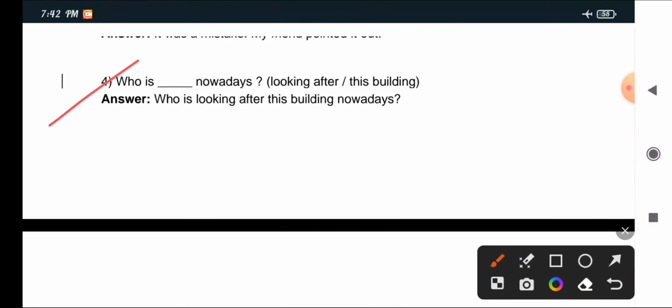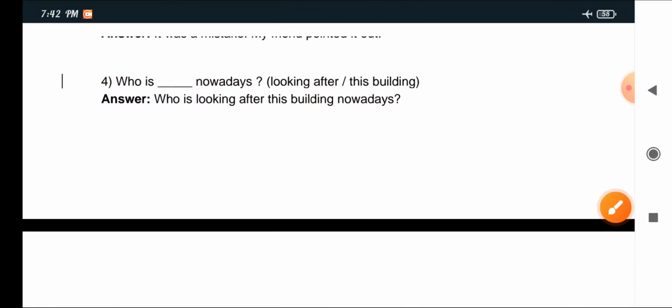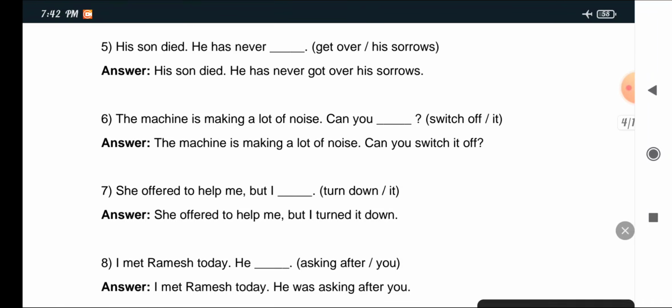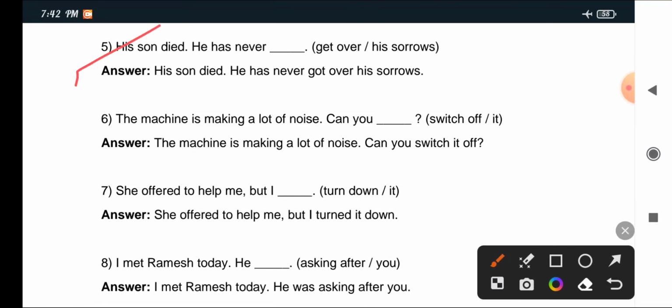Who is looking after this building nowadays? Next, 5: His son died, he has never got over his sorrows. Next, 6: The machine is making a lot of noise, can you switch it off?